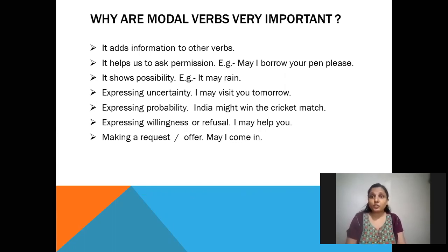Uncertainty means not sure. Expressing probability, India might win the cricket match. It is also not sure. Expressing willingness or refusal. I may help you, willingness. Make a request or offer. May I come in?